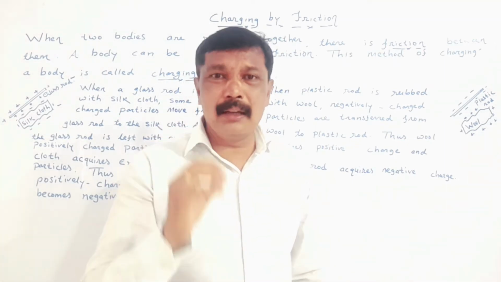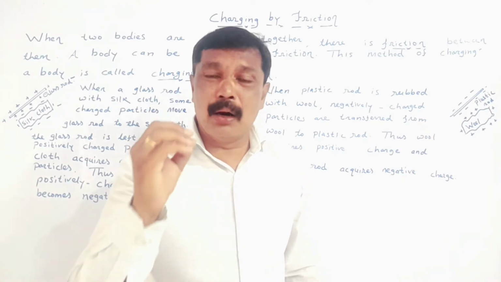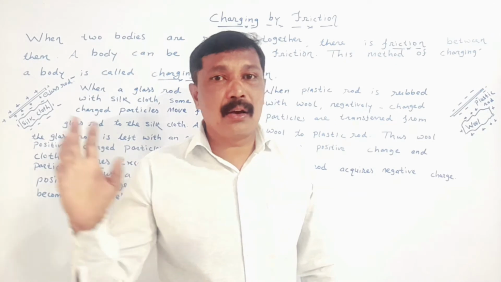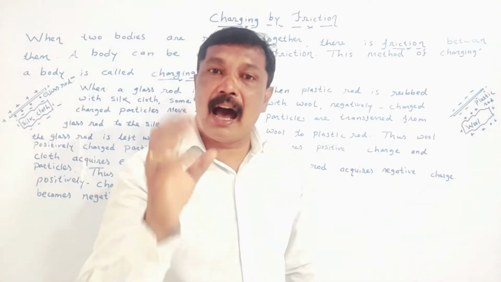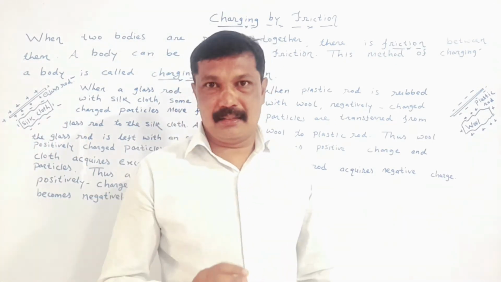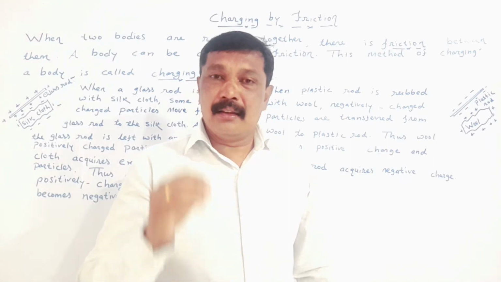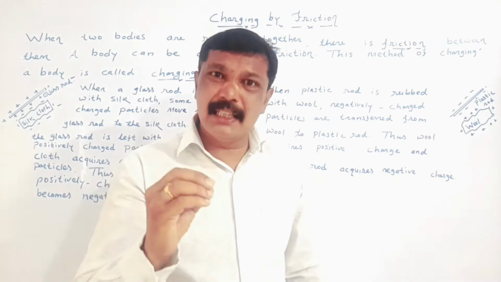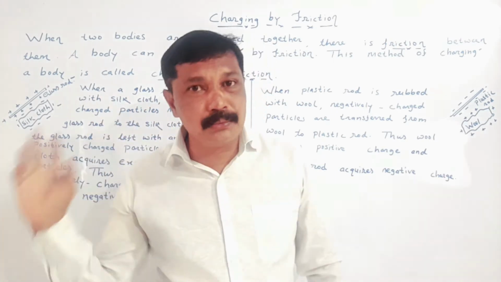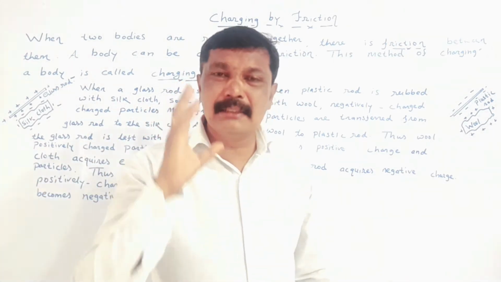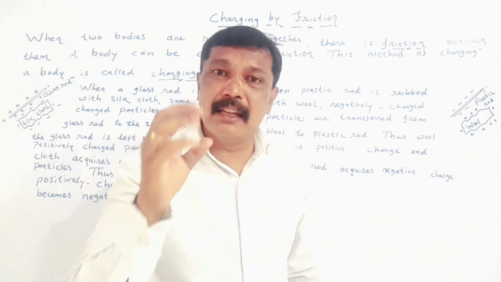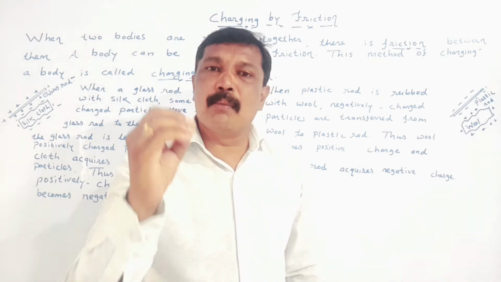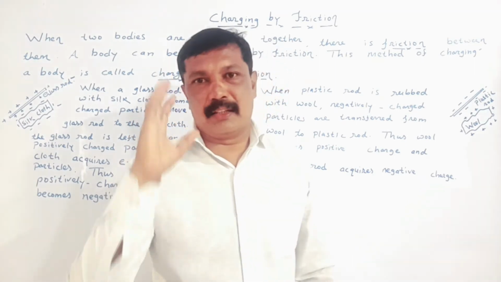When they are neutral, it means that the amount of charges present in both these objects are balanced. Now, my dear student, if the charges present in both these objects are balanced, then we can say that they will have the same amount of positive charge and the same amount of negative charge.